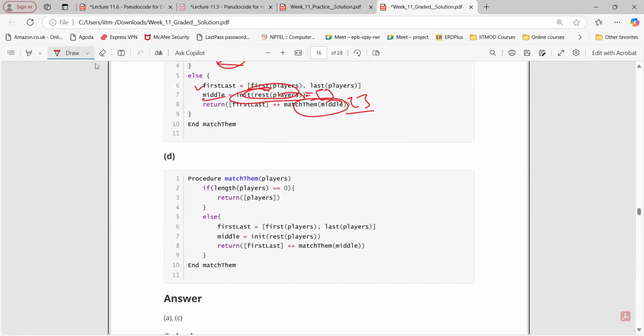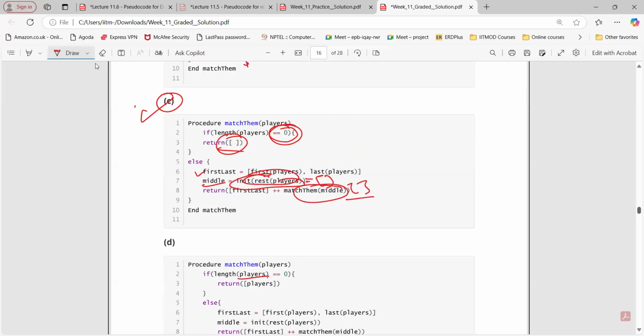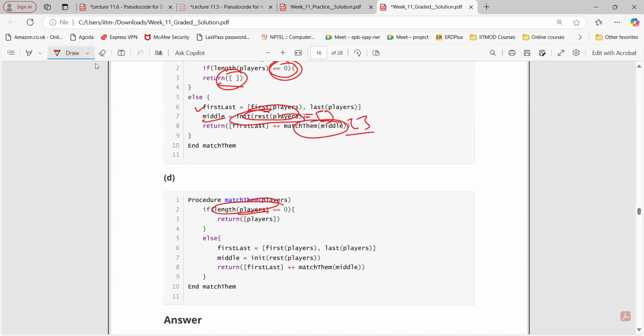And D also, if you see here, at last, an empty list will get appended. If there are no players, then players is what? This one, empty list. It will return an empty list. A list within a list it will return, sir. So the empty list will get appended at last. And here only a list. So we are checking if there are no players. So same thing, empty list will be there, right? And the remaining is the same.